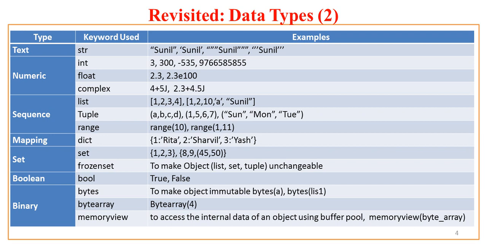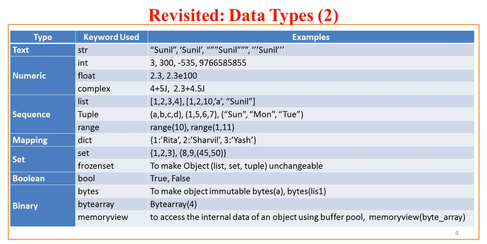We do have bool under boolean data type. So bool is the keyword used for boolean type, and boolean just takes two values, either true or false. Now under binary we have bytes, byte array and memory view. Now byte is also used to make the objects immutable, that we'll see in details. Now we have byte array, we have memory view also.